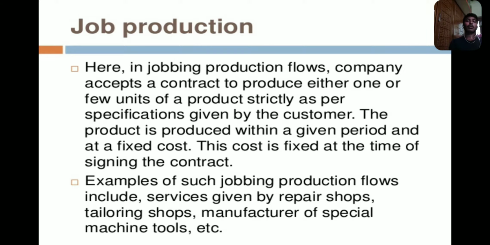So in job production, a company accepts a contract to produce either one or a few units of products. If we take a contract between the customer and the industrial person, this contract decides how much product should be released in the market and what is required. All of this is stated in the contract and signed with the customer. Examples of job production are repairing shops, tailoring shops, and manufacturers of special machine tools.